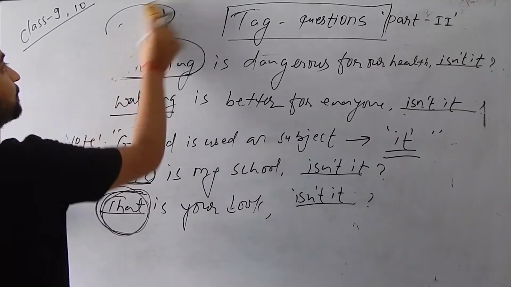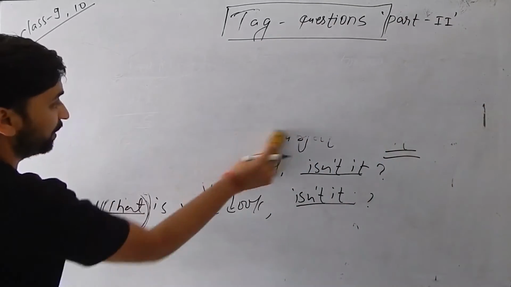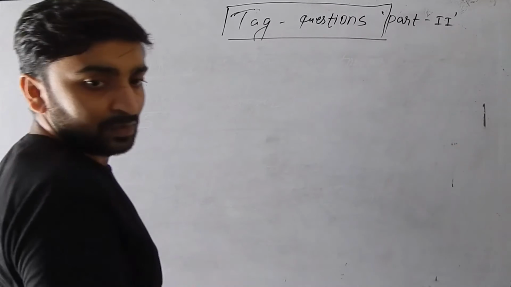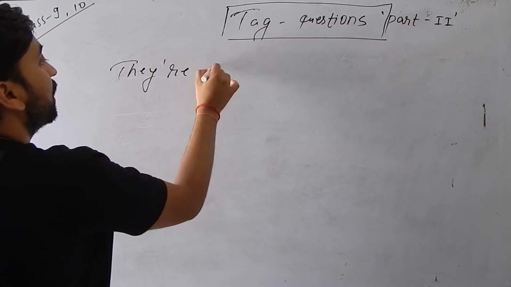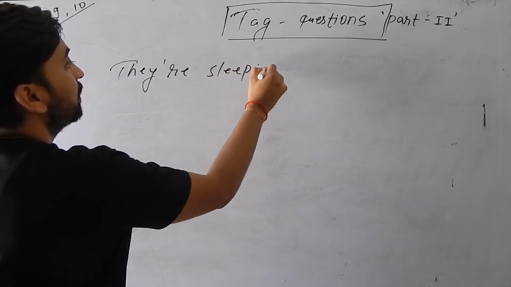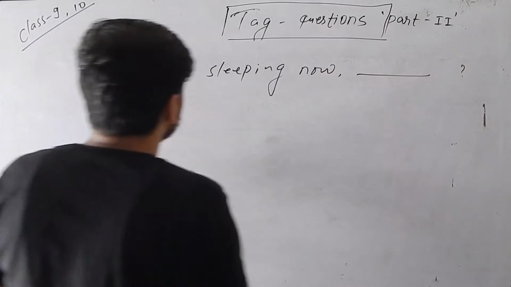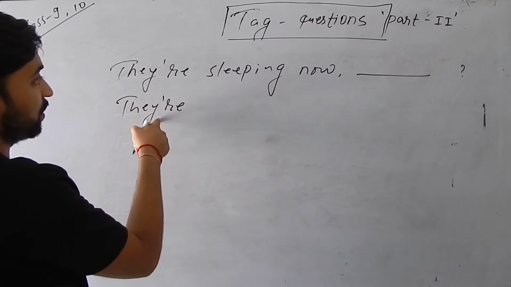And similarly we will see some more examples. See here, like they're sleeping now. Okay, and here is the question mark, and here the same short form is used.